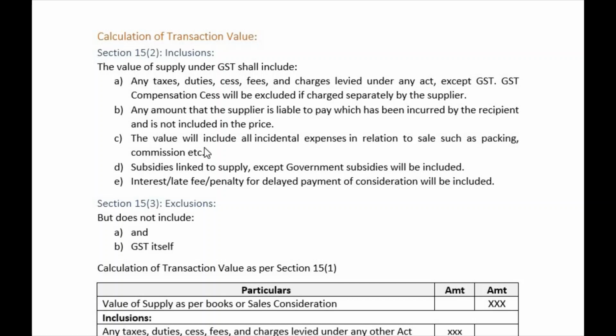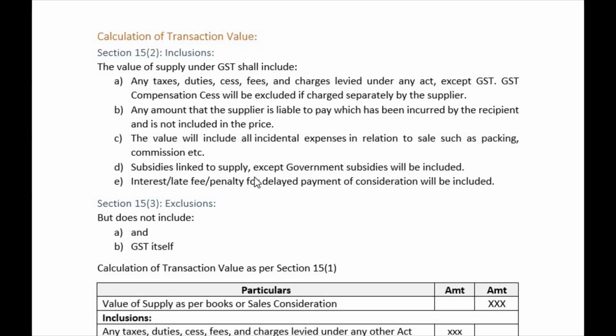Then the value will include all incidental expenses. Like I gave you the example of transportation, be that secondary packing, be that insurance or inspection charges, whatever incidental expenses, all such incidental expenses such as packing, commission will be added because it is given in the inclusions, section 15(2)(c), right? Then D, subsidies linked to supply.